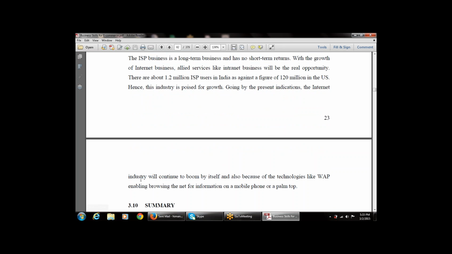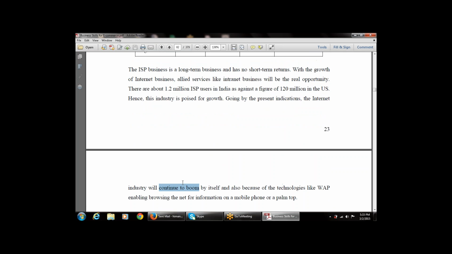Going by the present indication, the internet industry will continue to boom by itself. This is also because of technologies like web enabling, which allows browsing the net for information on a mobile phone or palmtop.